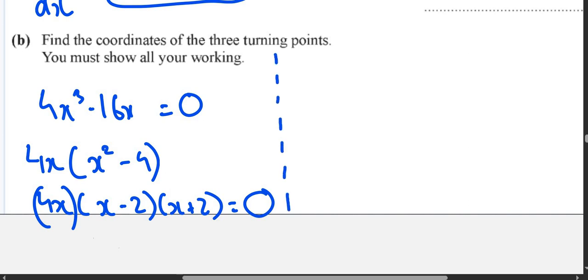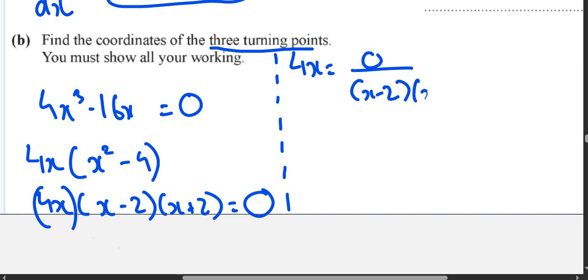Another way to understand that you have to do it this way, because the question said that find 3 turning points. So take common. So first of all, it would become 4x is equals to 0 divided by x minus 2 x plus 2. 4x is equals to 0, x is equals to 0 divided by 4, x is equals to 0.